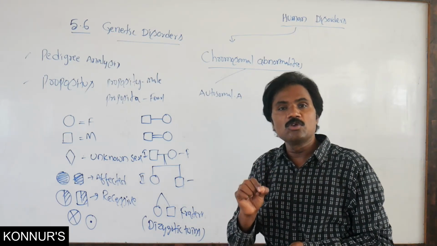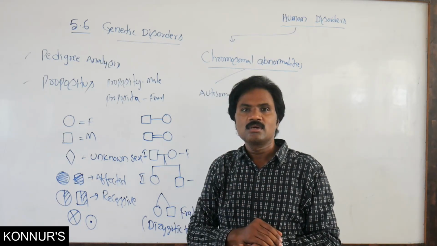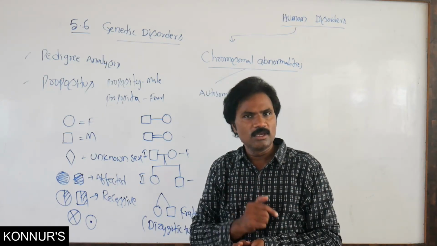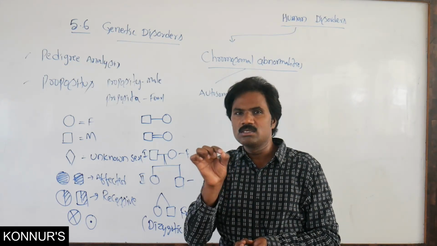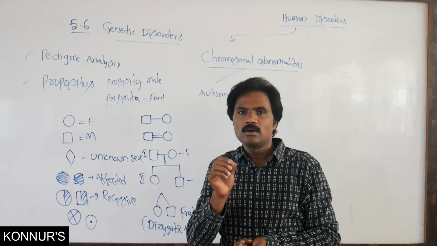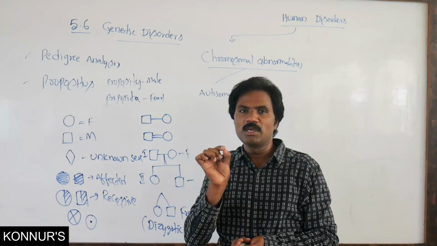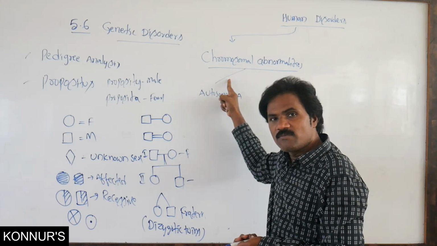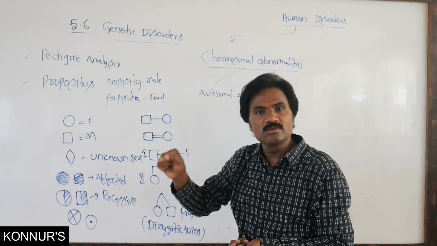Normally, why are chromosomal abnormalities caused in different types of organisms and different human individuals? Because of non-disjunction of chromosomes during cell division. What is the main reason? Non-disjunction of chromosomes. That is the main reason it causes chromosomal abnormalities in an organism. How is it diagnosed? It is diagnosed through the amniocentesis technique.